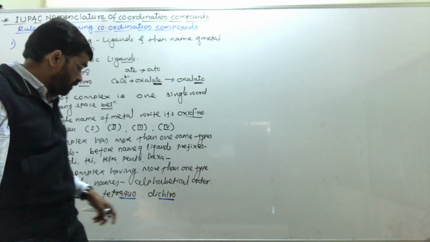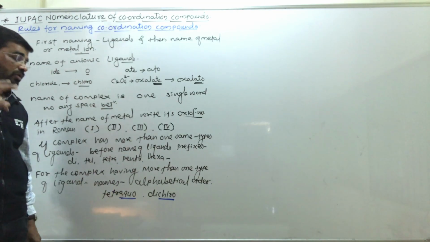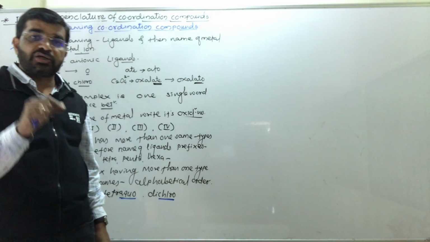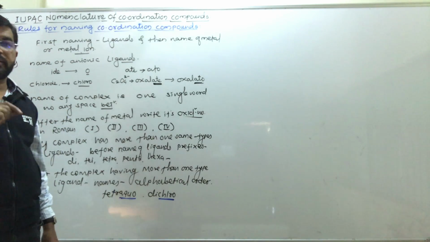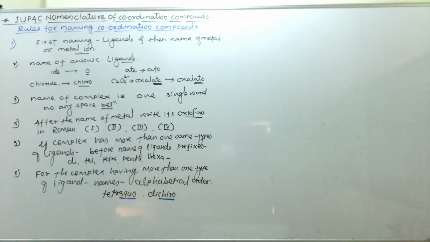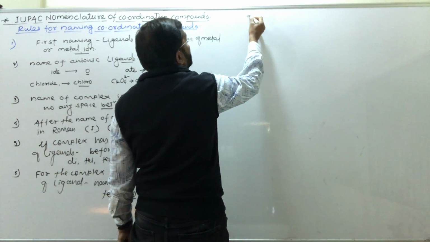ओके, सो इफ इन ए कॉम्प्लेक्स हैविंग मोर देन वन टाइप ऑफ लिगैंड, देयर नेम्स आर रिटन अकॉर्डिंग टू alphabetical order. Their names are written according to alphabetical order. Then next one point here we have to write, that is nothing but the next one rule.